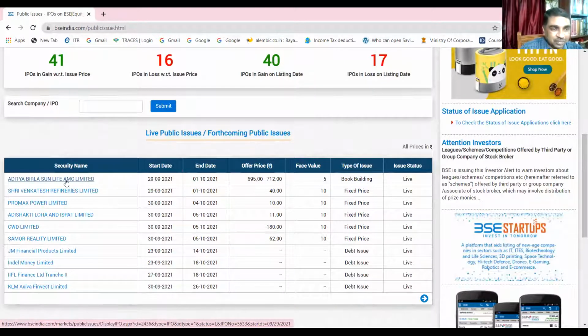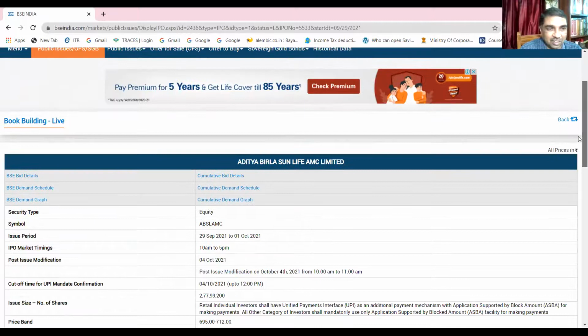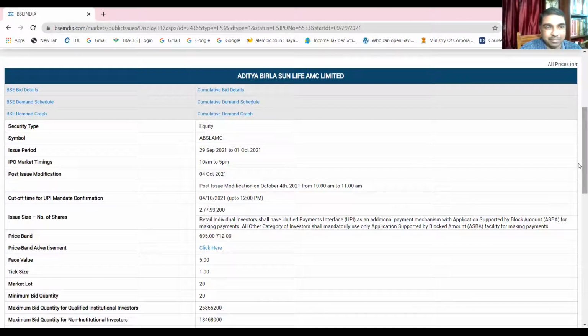Now let me click here on the Aditya Birla Sun Life issue. Now you see various data. You can see this is the exact data. You see security type, equity. This is the symbol. This is the issue period. Okay, so this is the IPO marketing time. Now you see how many shares are issued. You see this many shares are issued.